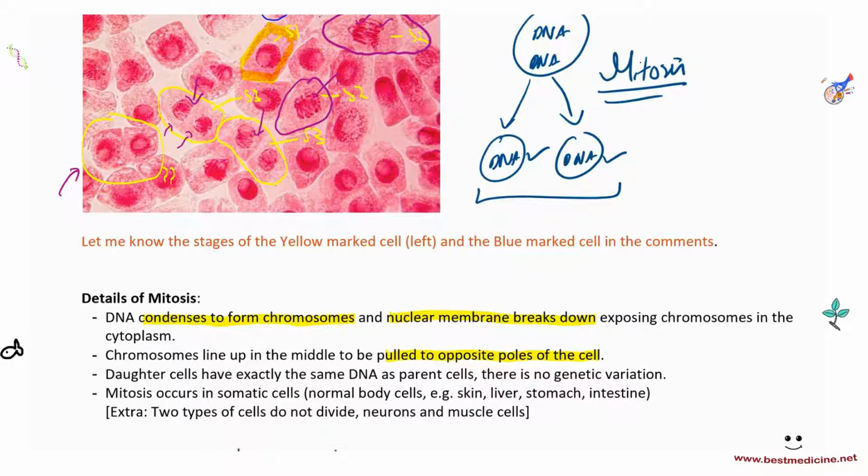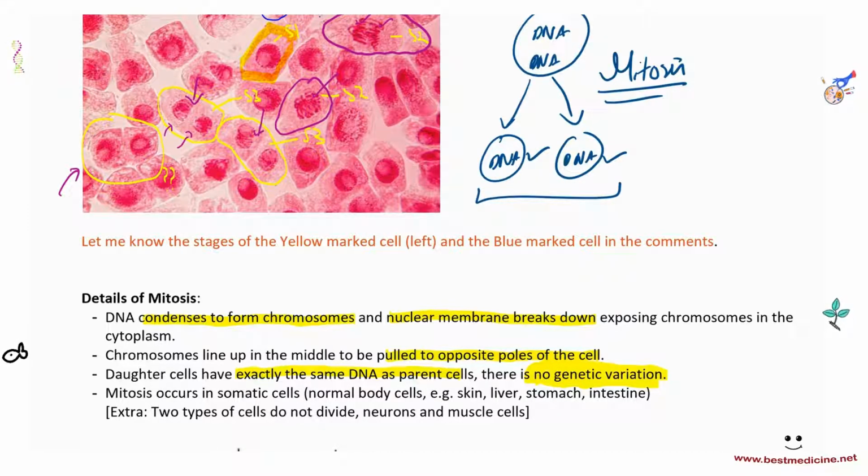Daughter cells will have exactly the same DNA as parent cells. That's very important, and therefore there is no genetic variation. What this means is that there are no differences in the genes of the parents and the offspring daughter cells. That's very, very important for mitosis.